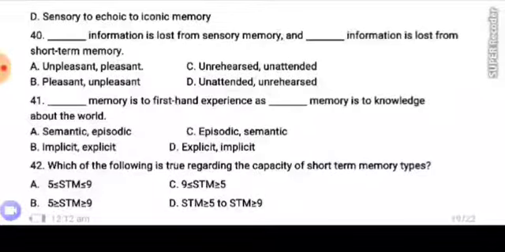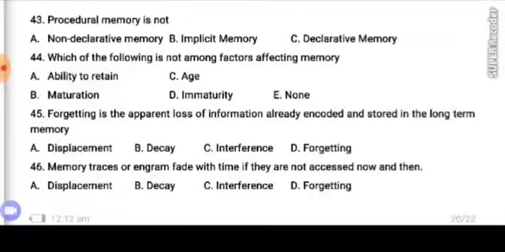Number 42. Which of the following is true regarding the capacity of short-term memory types? 5 less than or equal to STM less than or equal to 9. 5 greater than or equal to STM greater than or equal to 9. 9 less than or equal to STM greater than or equal to 5. STM greater than or equal to 5 to STM greater than or equal to 9.